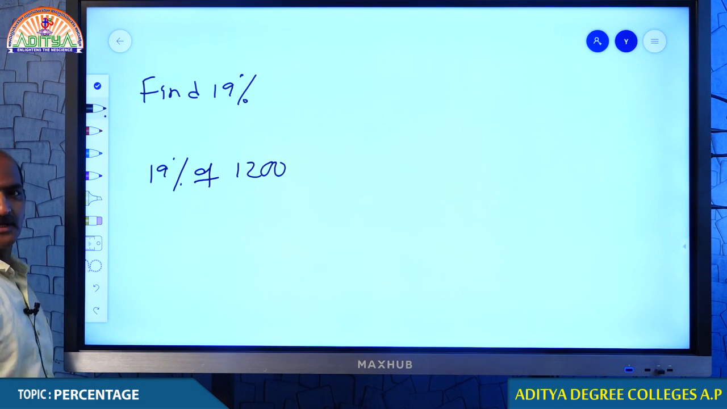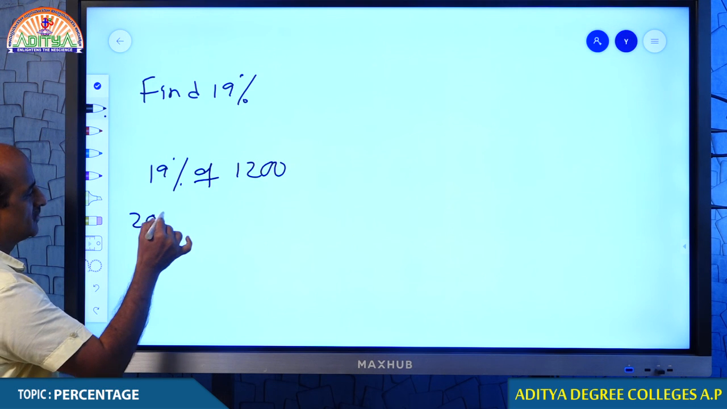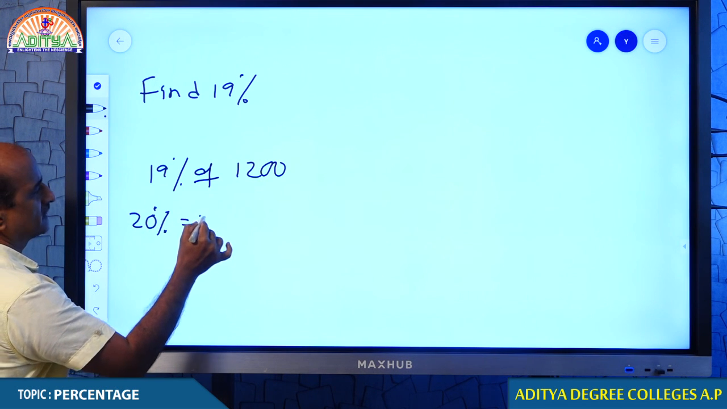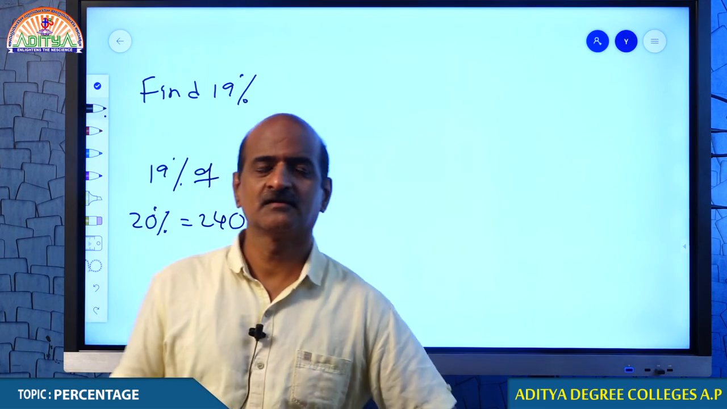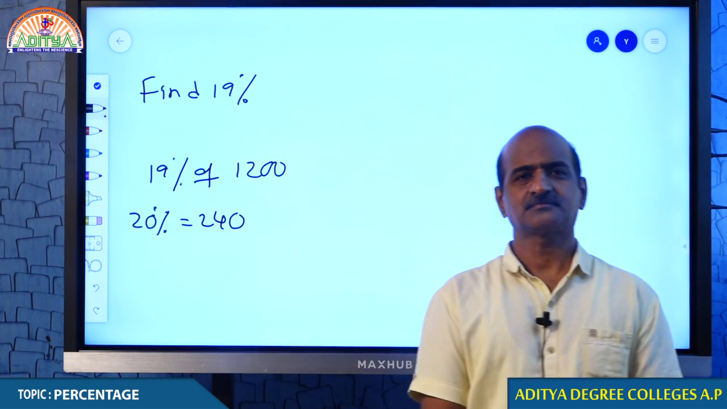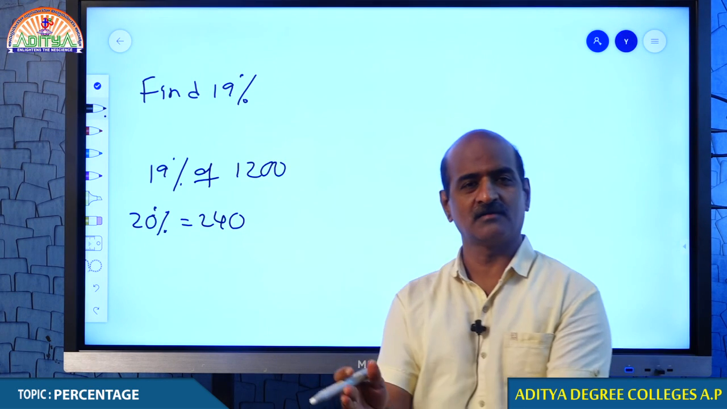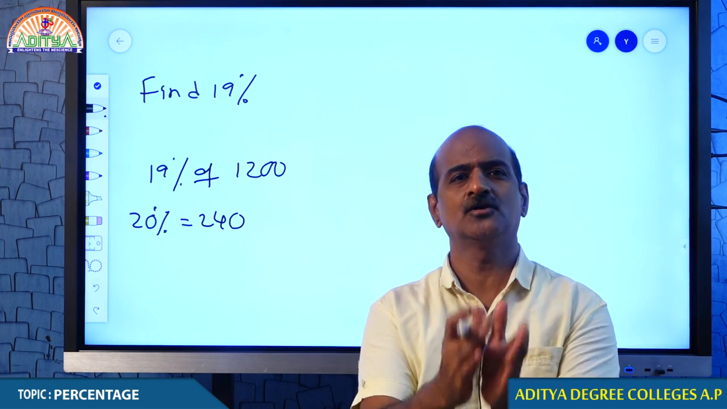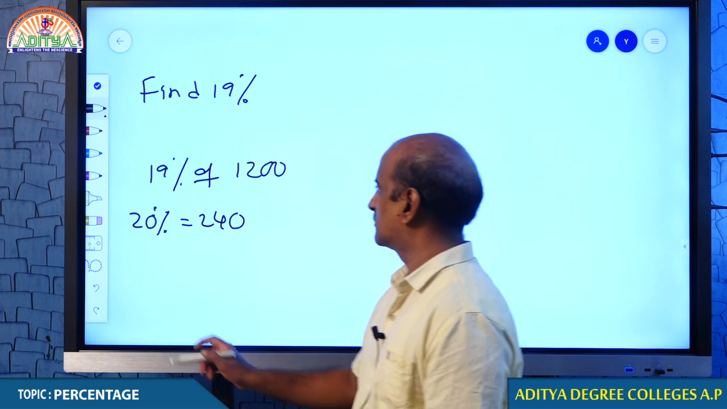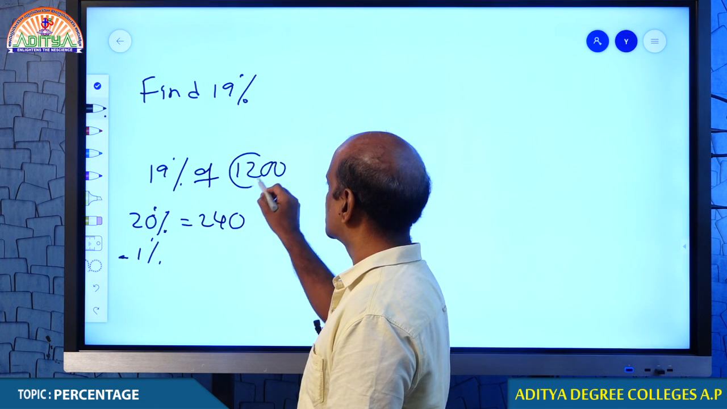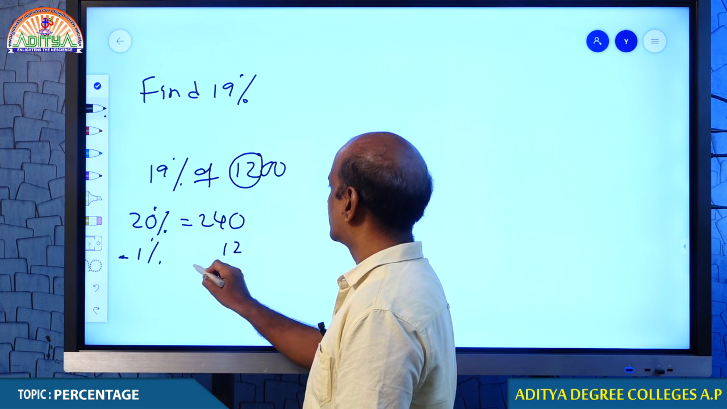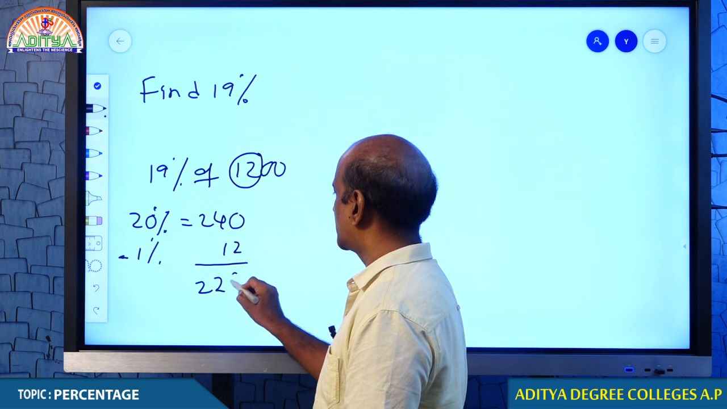You cannot get 19% straight away. Then you must be getting 20%. How much is 20%? 240. 10% is 120, 20% is 240. How much do I have to reduce? I must reduce 1%. How much is 1%? 12. Therefore, your answer must be 228.